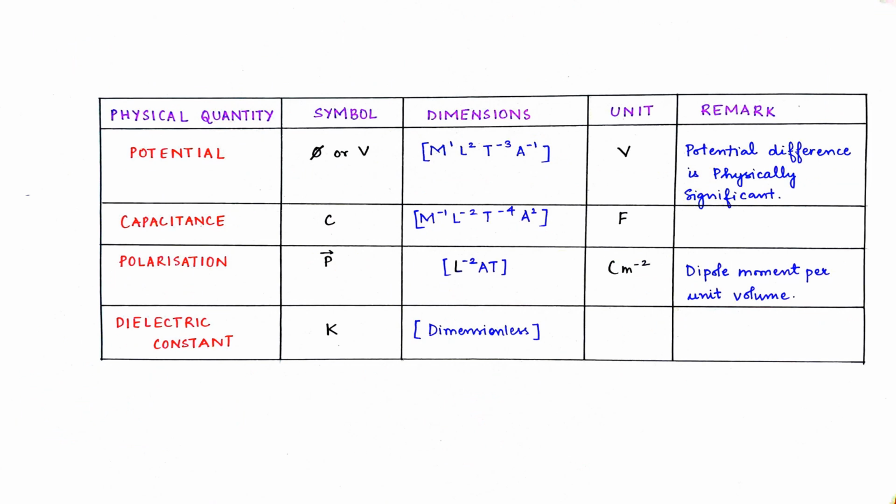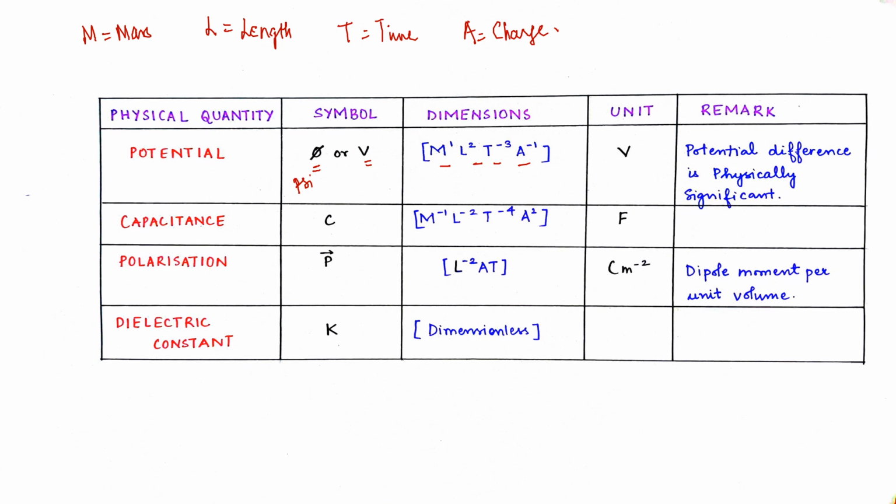So see the physical quantity potential. Potential is denoted with the symbol V, but it can also be denoted with this symbol, which is known as psi. This potential has a dimension of M^1 L^2 T^-3 A^-1. Here M denotes the mass, L denotes the length, T denotes the time, and A denotes the current or charge. The unit of this potential is V, volt.